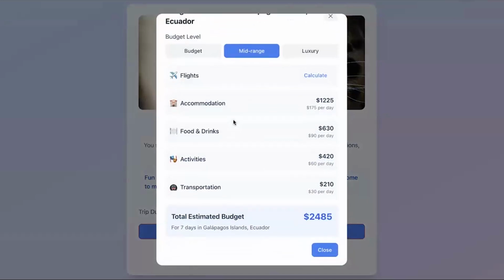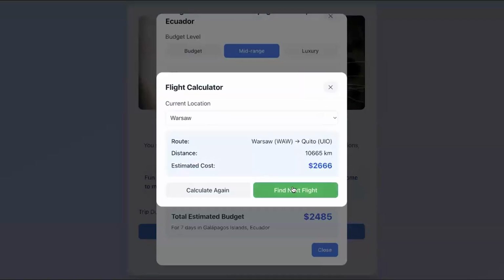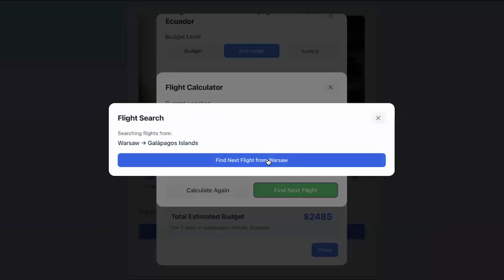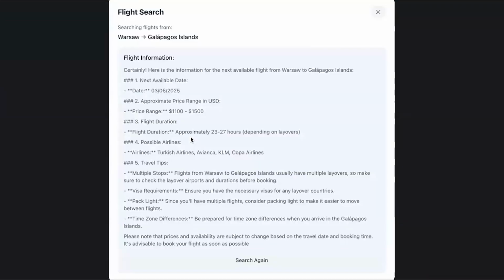And finally, to make it even more practical, you can enter your current city and the app will find you the nearest flight to your dream destination with prices and maybe some helpful tips. Let's check it. Okay, I'm located in Warsaw right now, so let's calculate and find the next flight. Okay, it may take some time. Okay, here we go. And we have the next available date and ticket price range and also some useful tips. So yes, that's it. Let me stop sharing.